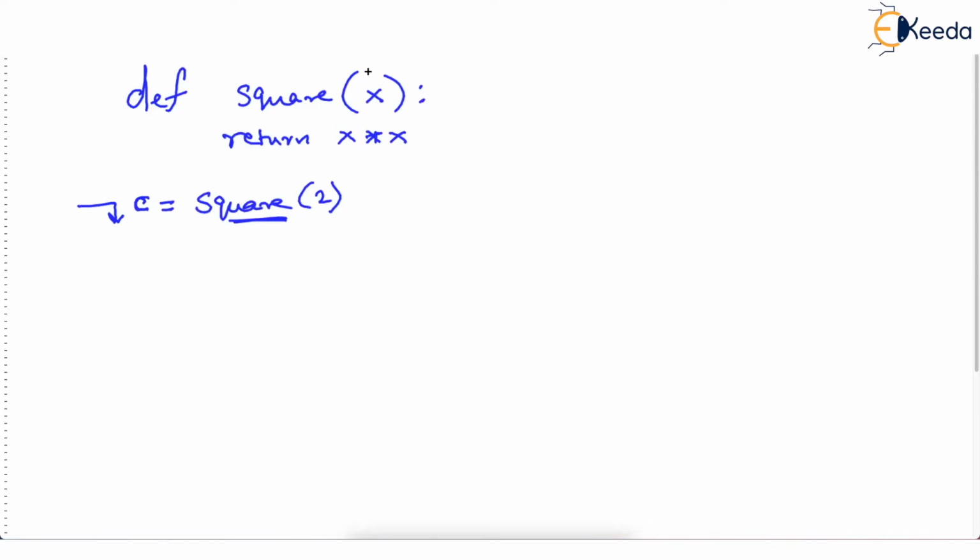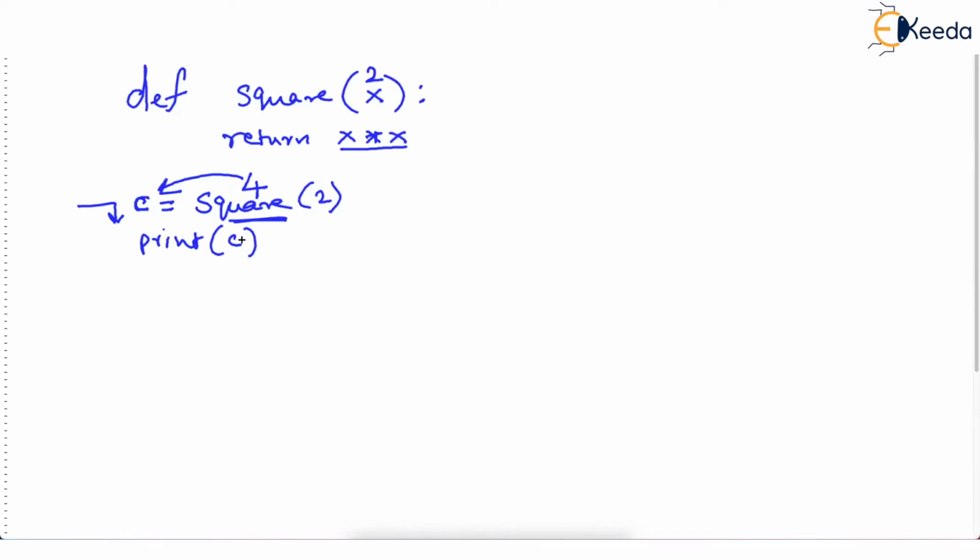So 2 will get copied in the parameter x, and the function will return 2 into 2, which is 4. And most importantly, I told you that function always returns value at the call. So 4 is returned at the call, and then c stores 4, and then finally we print c.